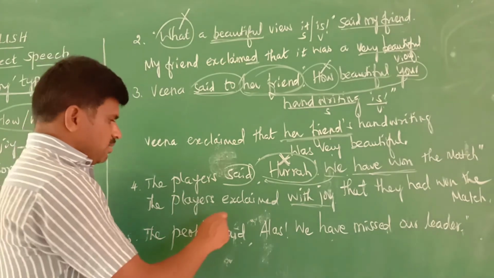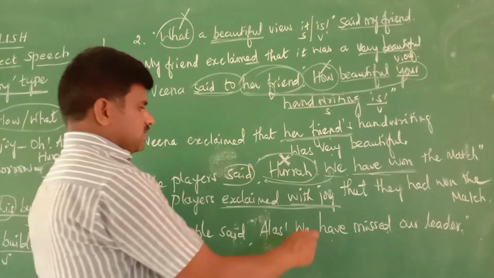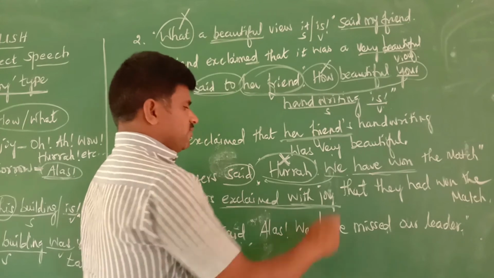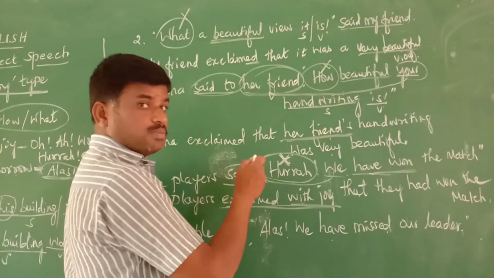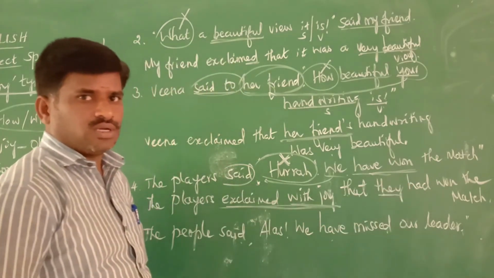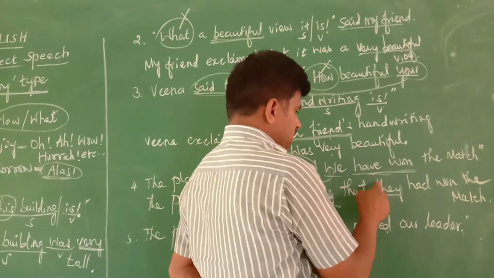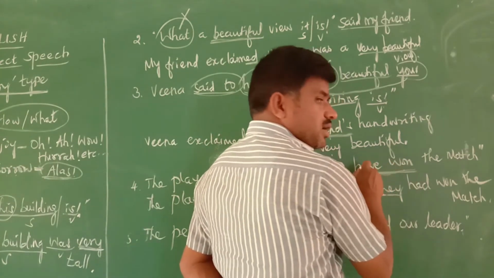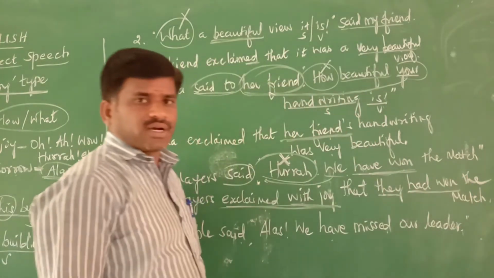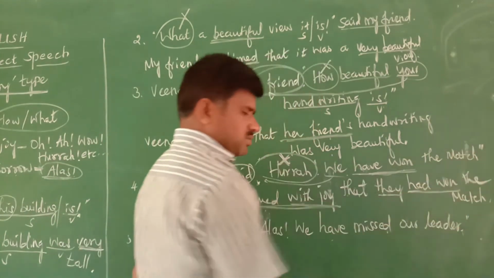See, the only thing: the players exclaimed with joy. Here, the conjunction word you should use after removing the comma, right? Conjunction. Then "we": it is the players, so this is a plural pronoun you should use. So "they": we changes into they. "Have won": this "have" is present perfect, and should be changed into past perfect. That's all. Present perfect changes into past perfect. That is, had won the match. Over.